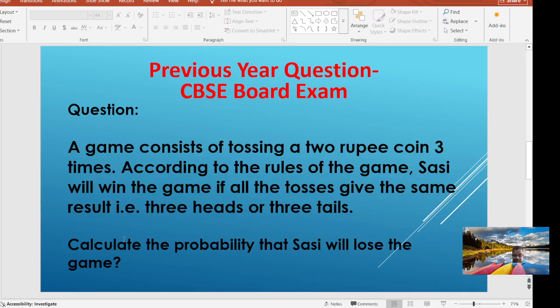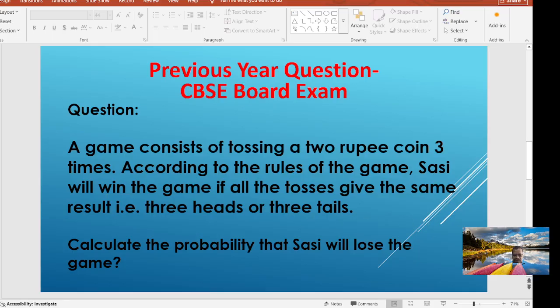Now it's an interesting question, because here it says Sasi only wins if the tosses come with 3 heads or 3 tails. But the question is asking you to give the answer for how Sasi will lose. It means the question is actually asking that when you toss a coin, these 3 heads or 3 tails should not come.